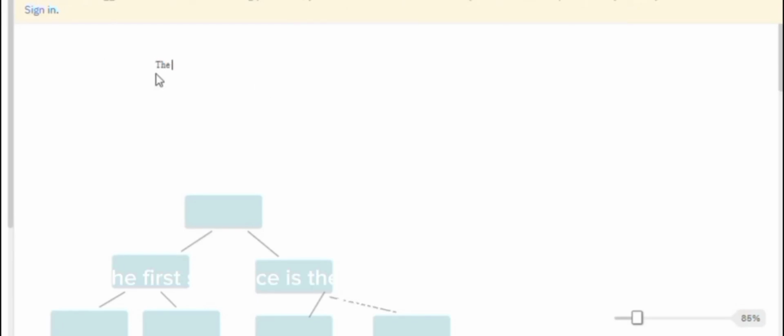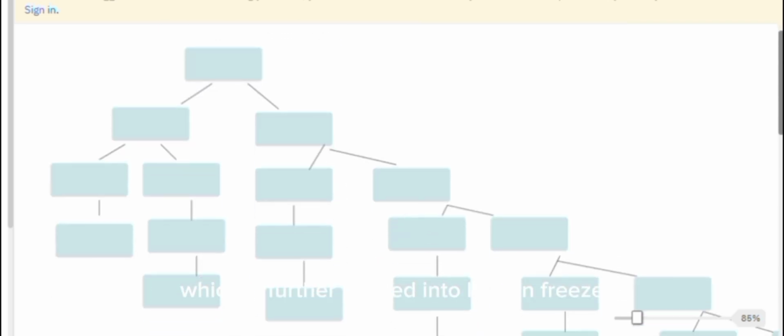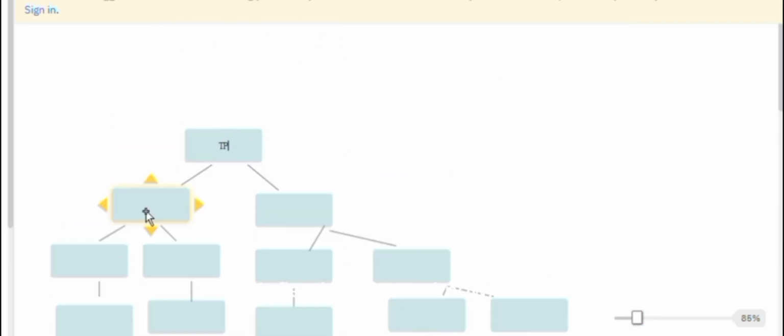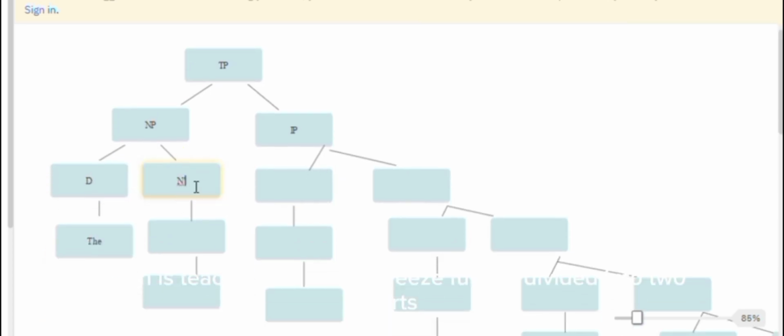The first sentence is: the teacher might know that you are trying hard. Through the tree diagram, first we have the tense phrase, which is further divided into a noun phrase and an inflectional phrase. The noun phrase is further divided into a determiner, which is "the", and N bar, which is "teacher". The inflectional phrase is further divided into two parts, I bar and verb phrase.